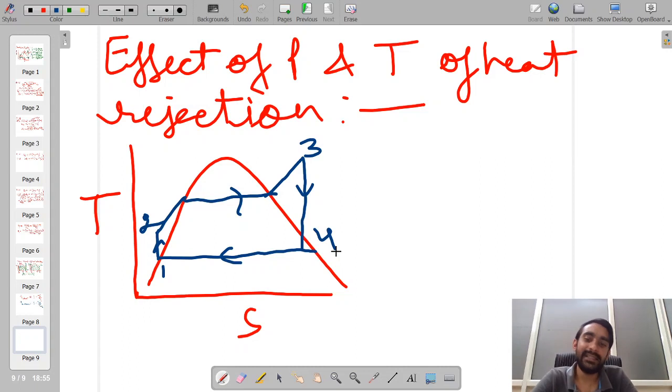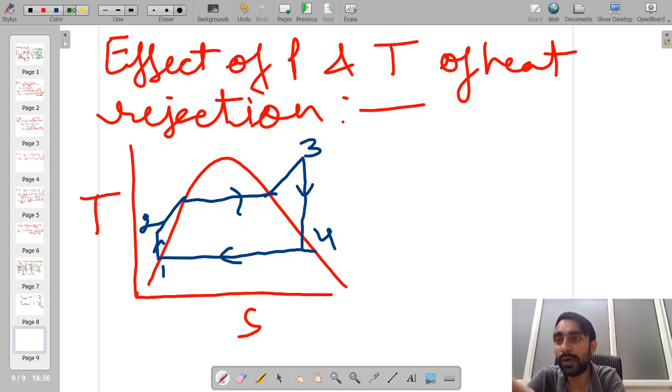Now let us consider that we are decreasing the pressure of heat rejection or the temperature of heat rejection. Because in between the liquid vapor dome the constant pressure lines and constant temperature lines coincide, if we decrease one, the other will decrease automatically.